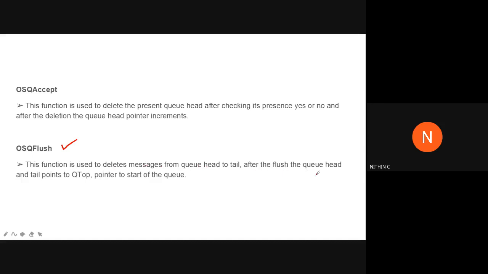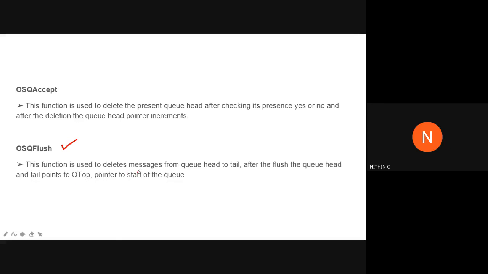After the flush, the queue head and tail point to the queue top pointer. Queue top is like the queue head. Here it is used as queue top, or sometimes it can be marked as queue bottom. That doesn't matter. Sometimes it will be called top, sometimes head or front. You don't need to bother about that. So here it is mentioned as queue top.